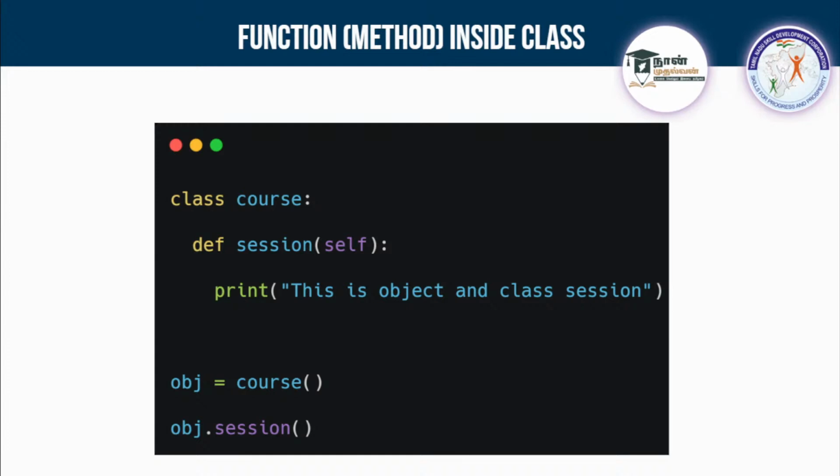So now listen to the class. You can actually have a function inside a class. We can have a function inside a class and it is called a method. Functions inside a class can be called methods. So I'll show you. I'm creating a class with the name course. Inside it I'm creating a function using the def keyword, and I'm giving it the name session. Inside, I'm passing an argument which is known as self.